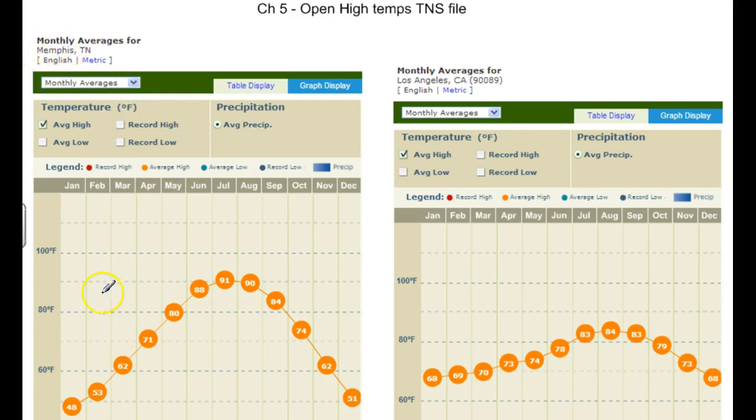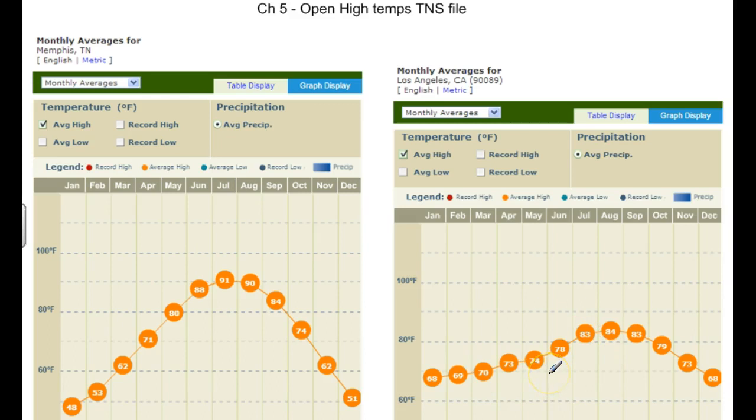So this is Memphis. And so in January, the median is 48, 53, goes all the way up to 91. That's no surprise. Thought it might even be higher, 90, and all the way down to 51 there. So it has a pretty big range of values there. Whereas if you've ever been to California or Los Angeles specifically, even in the wintertime, it's 68 is the median. 84 is the high. So not a lot of fluctuation. There's a lot more variation in this graph, a lot less over here.